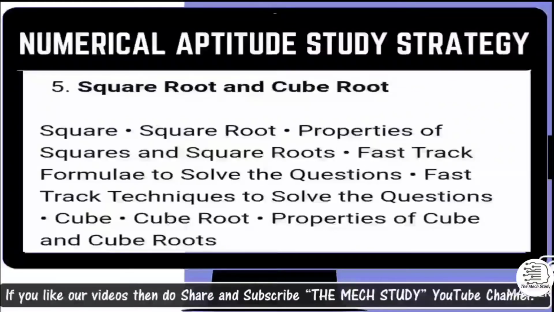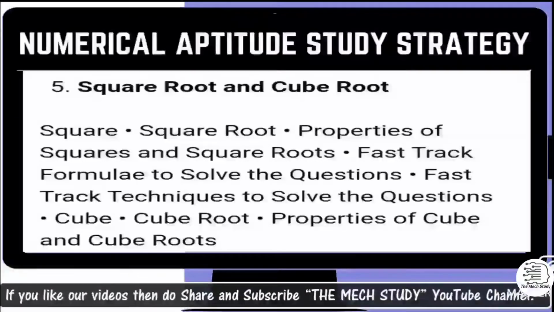Going ahead with the next one, square root and cube root. Square roots and cube roots also come in different examinations. Make sure that you remember the square and cube at least up to 20. If you do not remember, you need to try the manual calculation, which takes around 2 minutes. So at least remember the square as well as the cube till 20.